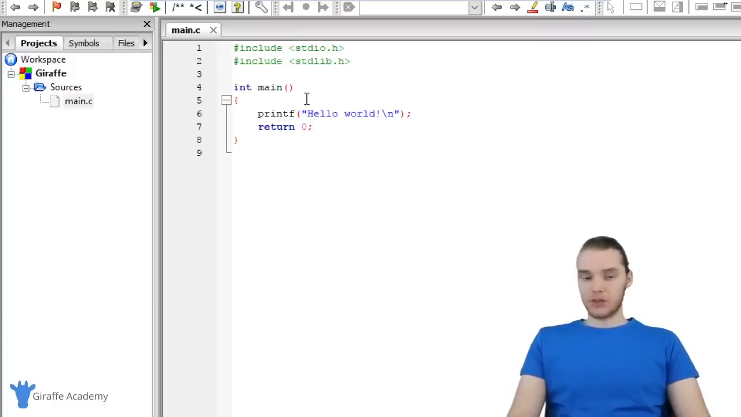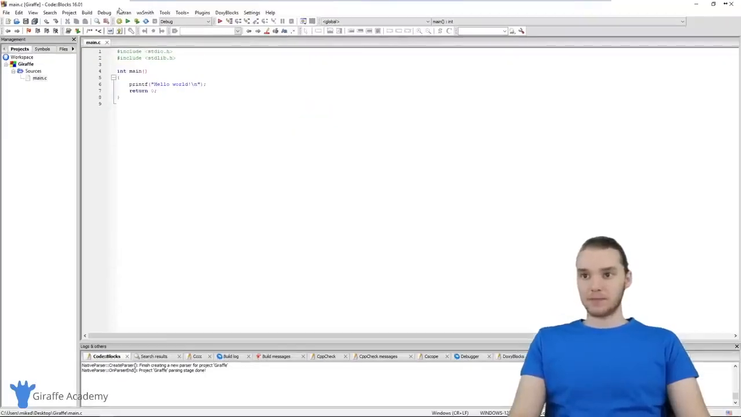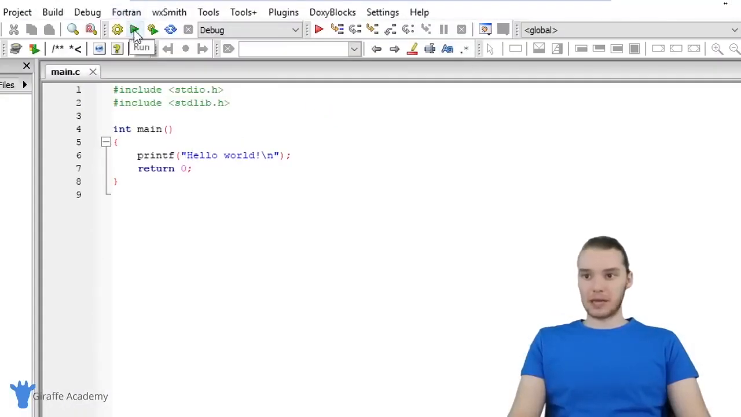So in order to run this program and test it and just to make sure that everything's working, I'm going to come up here and you'll see that there's this green play button over here, and it just says run when I hover over it.